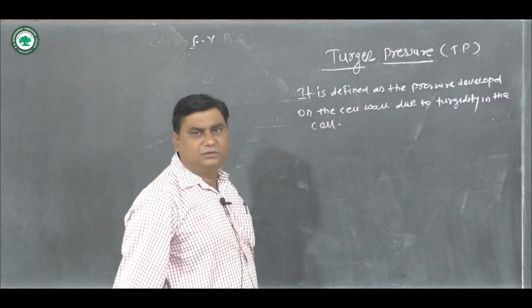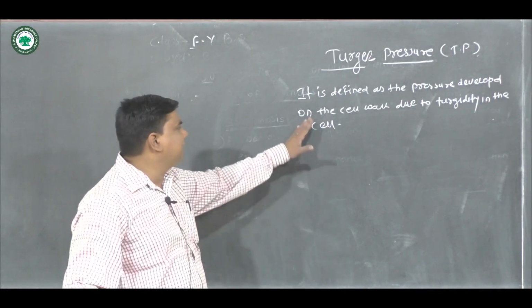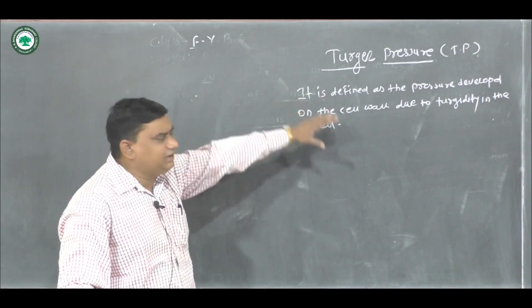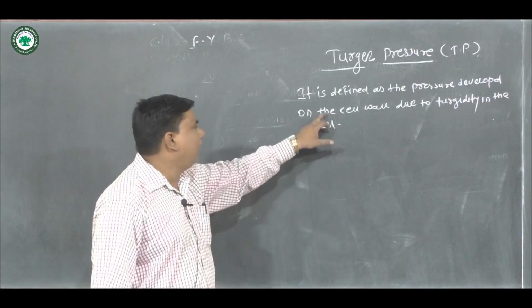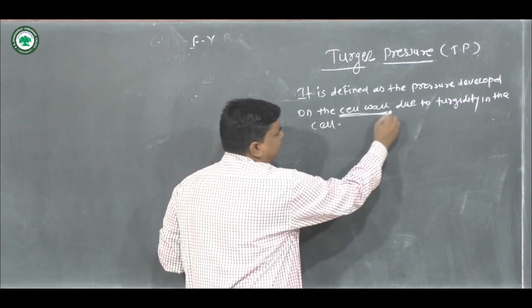So turgor pressure is defined as the pressure that develops on the cell wall.